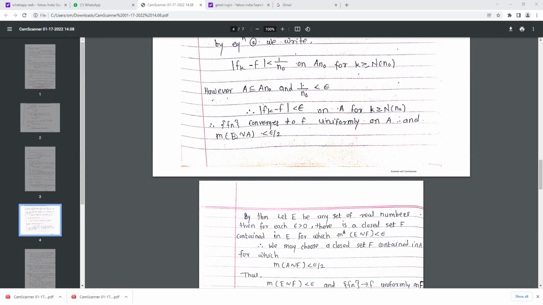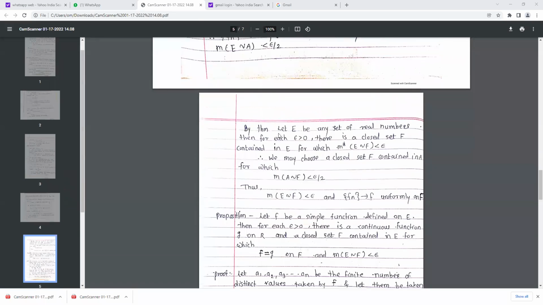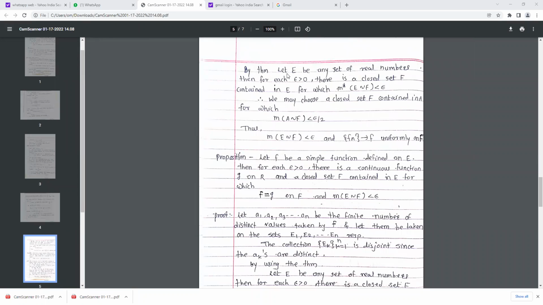And now we have the second condition, that the measure of E minus A is less than epsilon by 2. Now see, by using this theorem from chapter first: let E be any set of real numbers, then for each epsilon greater than 0, there is a closed set F containing E for which the outer measure of F minus E is less than epsilon.